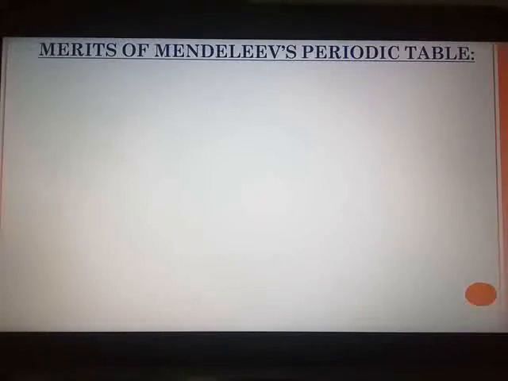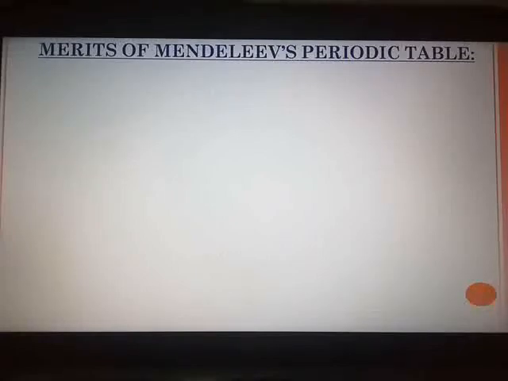While applying his law that the properties of elements are a periodic function of atomic masses to all the known elements at that time, he arranged the elements with a thought that the information available till then was not final, but it can change ahead. And this is a very important thought.